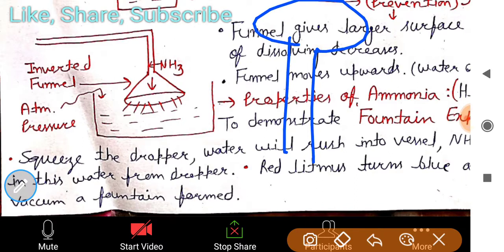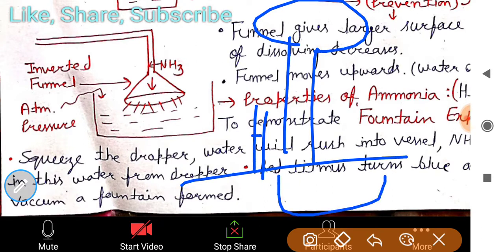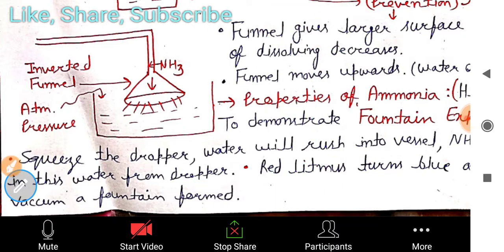When you see, one dropper is here. When you squeeze it, the ammonia present goes upside, and a fountain-like structure will be shown. This fountain-like structure, which is blue in color, proves, as you know, that a base turns red litmus to blue. So it proves that ammonia is highly soluble in water.